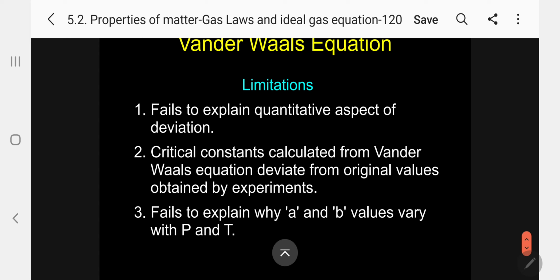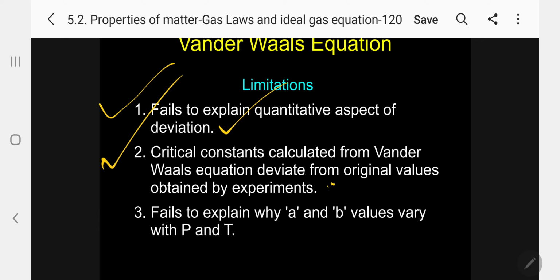Limitations of the van der Waals equation. Drawbacks: the van der Waals equation for real gas fails to explain the quantitative aspect of deviation. It gives only a qualitative explanation, but not quantitative. Number 2, the critical constants calculated from the van der Waals equation deviate from the values obtained by experiment.